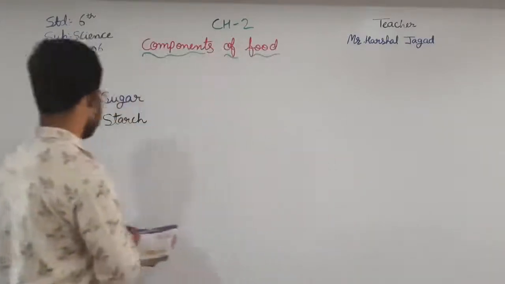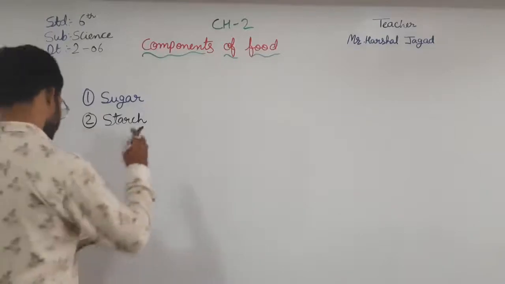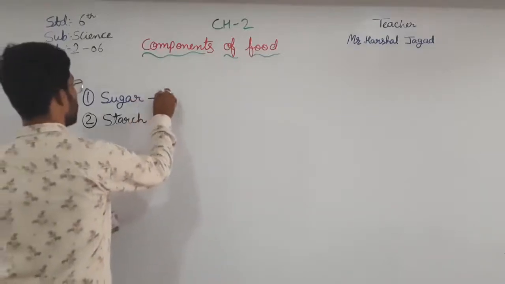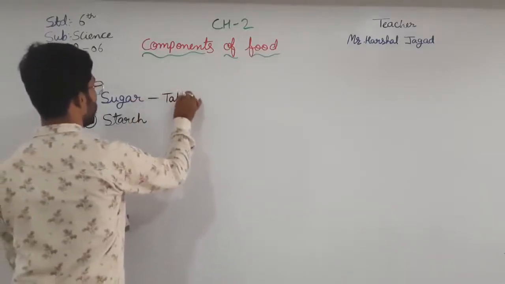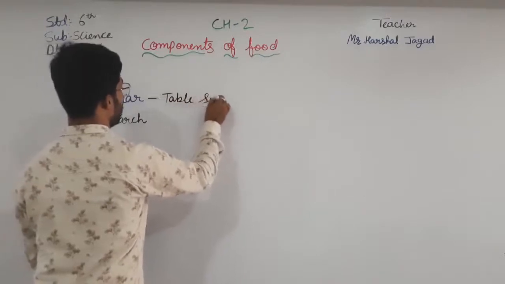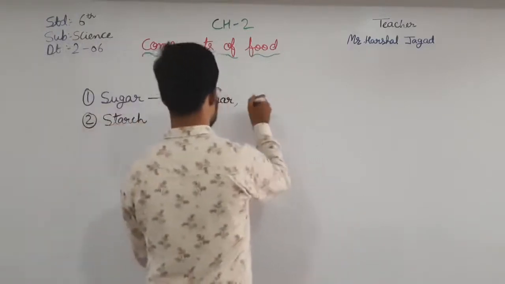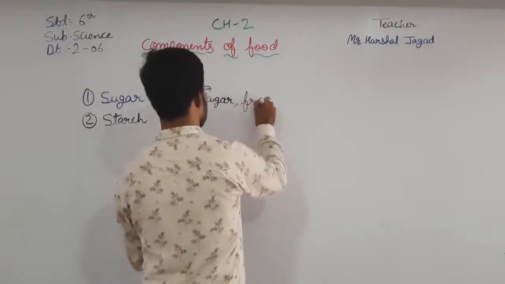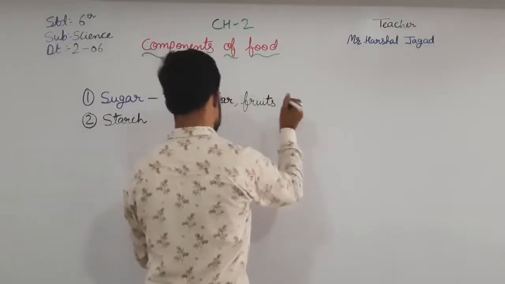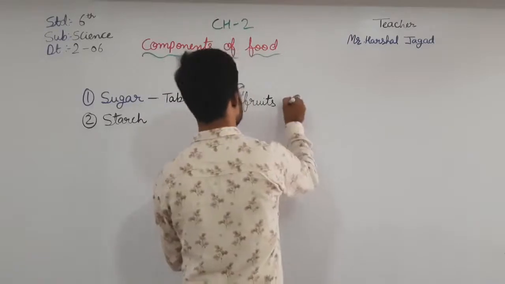Here, the sources of sugar are what? Table sugar, fruits, and honey.